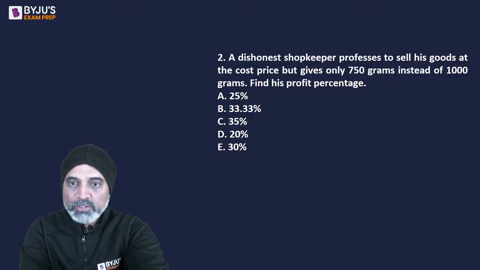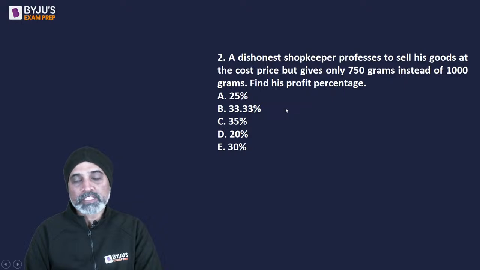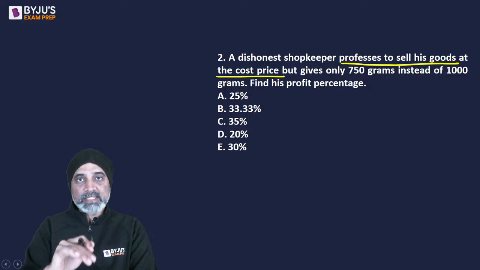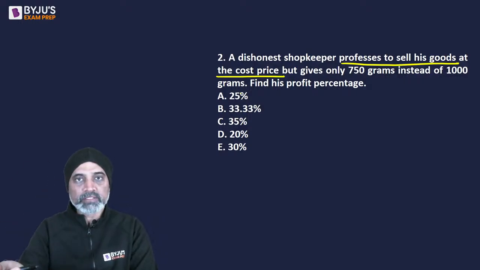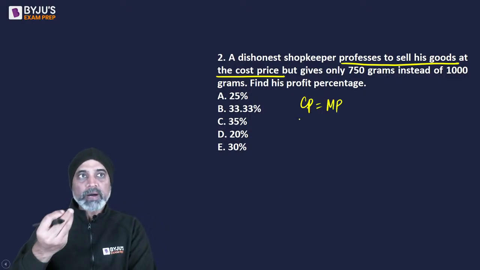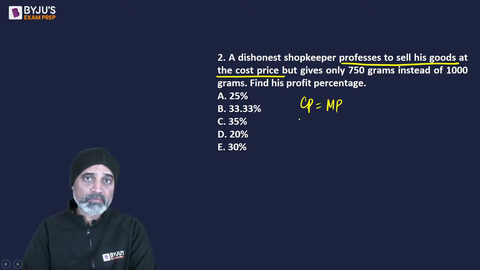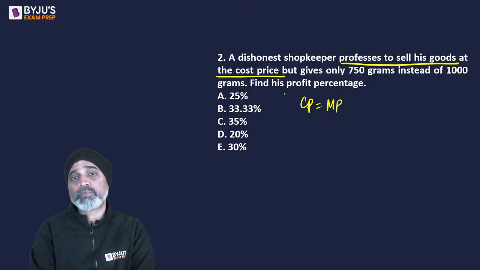Good, Vishaka. A dishonest shopkeeper professes to sell his goods at the cost price but gives only 750 grams instead of 1000 grams. Find his profit percentage. Since he professes to sell his goods at cost price, he is saying that he has not marked up the price. As in, for him the cost price is the same as the mark price. When you buy something at a certain price and sell it at the same price, you're not going to have any profit. But he still wants to earn some profit, because the question asks for his profit percentage.